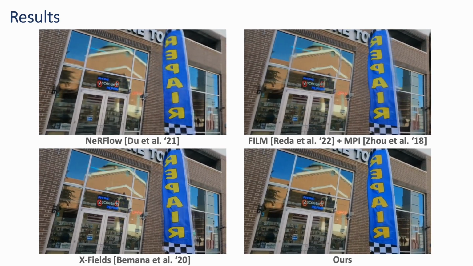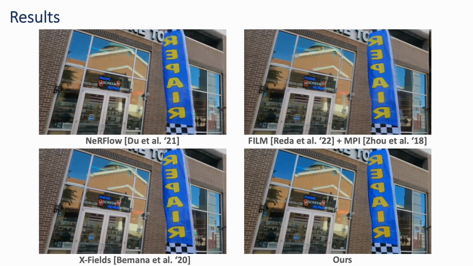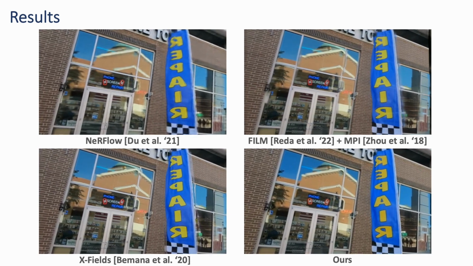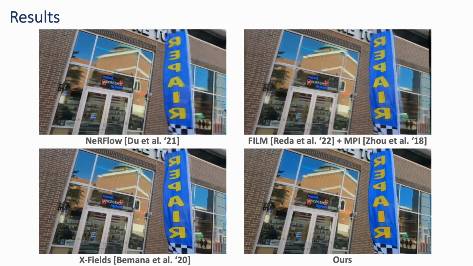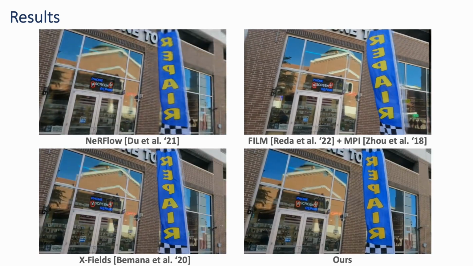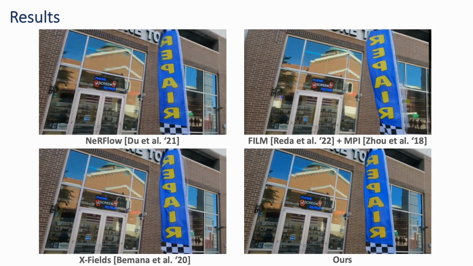Here we show some visual comparisons. The NeRFlow approach lacks details as it directly estimates the RGB output. FILM plus MPI output contains artifacts during view synthesis. X-Fields has severe artifacts around the foreground objects. Our approach generates high-quality interpolated videos.